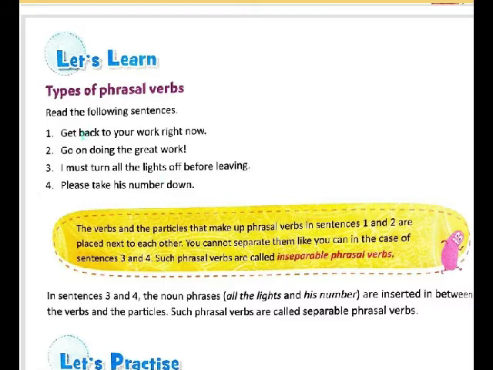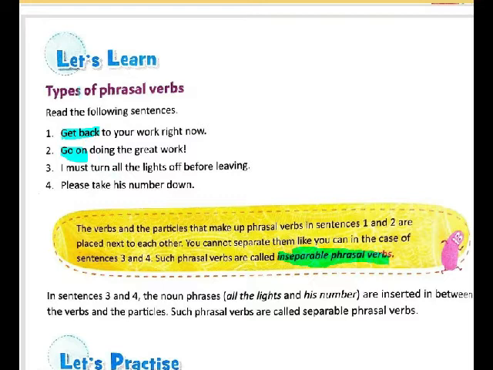Like for example, here you can see these two sentences: get back to your work right now. Here get back is the phrasal verb and they both are in one place, so we call them inseparable. Inseparable मतलब इनको separate किया नहीं जा सकता. Okay, then again go on doing the great work. Here go on, they cannot be separated and we call this as inseparable.